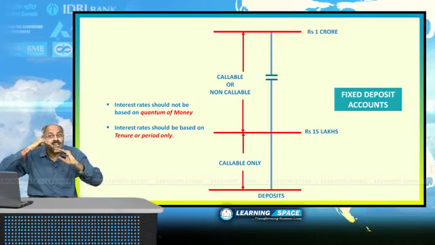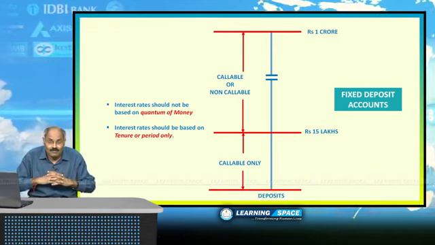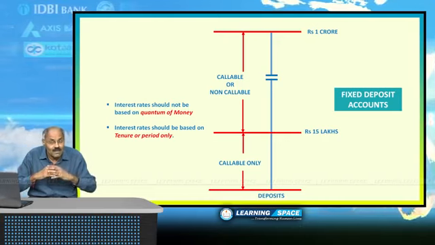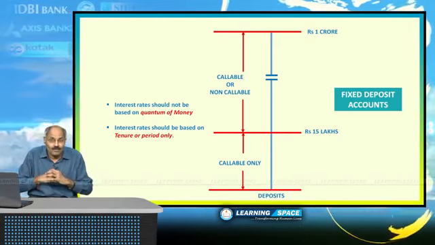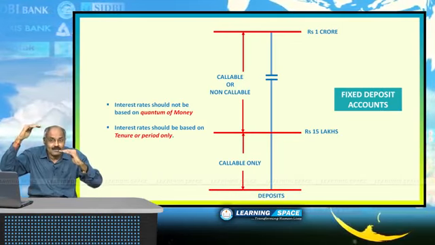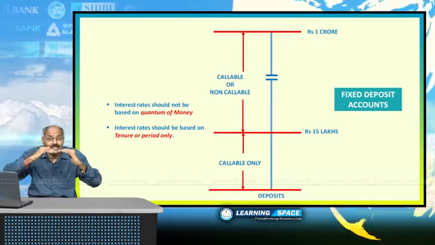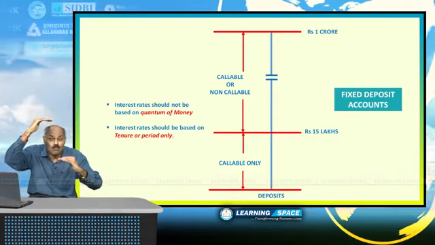But the difference of interest can be for senior citizens only. At the same time, difference of interest can be for period. If you are depositing for a shorter period, you may have lesser interest. If you are depositing for a longer period, you may have more interest.